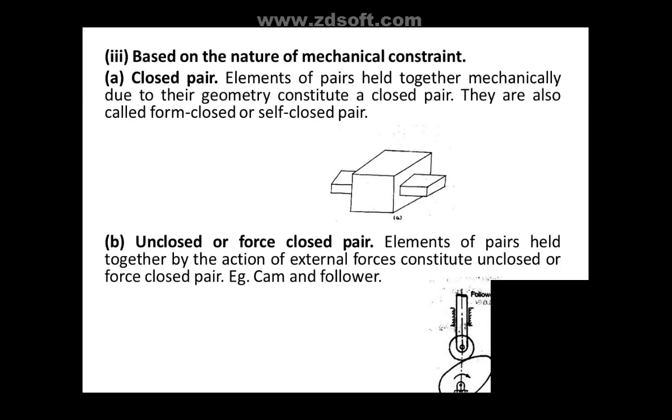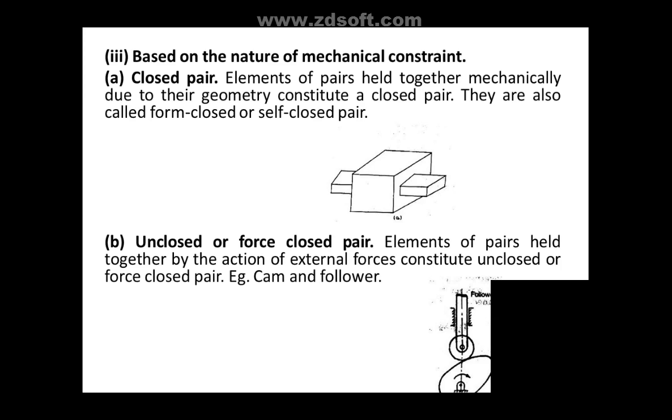Whereas in this next figure, this is an unclosed figure. You can see a cam and a follower. A cam and follower is a completely open pair, an unclosed pair or a forced pair. You can see the follower is coming on that, and the load is coming on this. This is an external force, and its nature is open. This is not closed, this is unclosed, whereas the first figure is completely closed. So the cam and follower forms the unclosed pair. Based on the mechanical constraint, this is the classification.